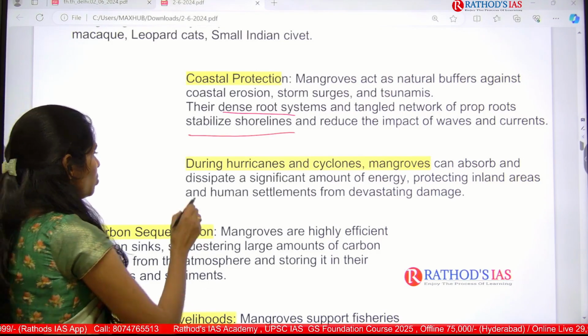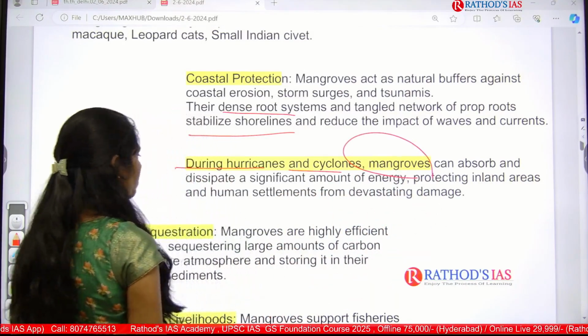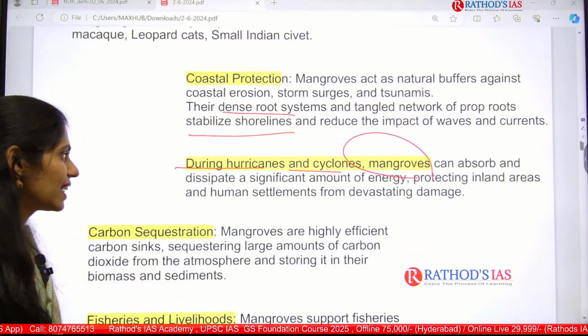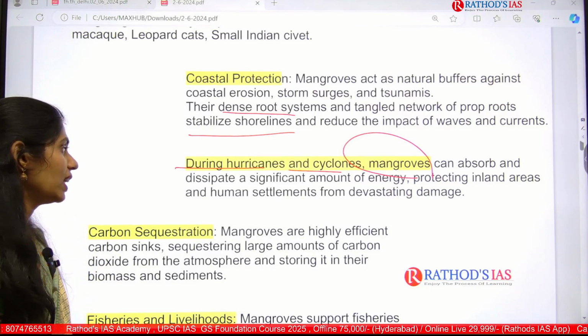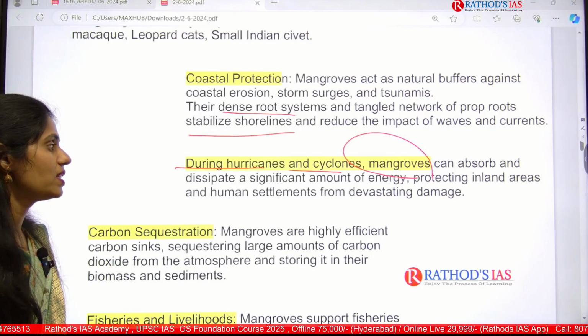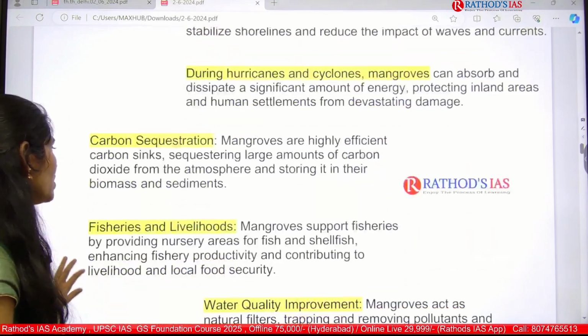And during hurricanes and cyclones, mangroves can absorb and dissipate a significant amount of energy. In this way, they protect inland areas and human settlements from devastating damage. And next one is carbon sequestration.